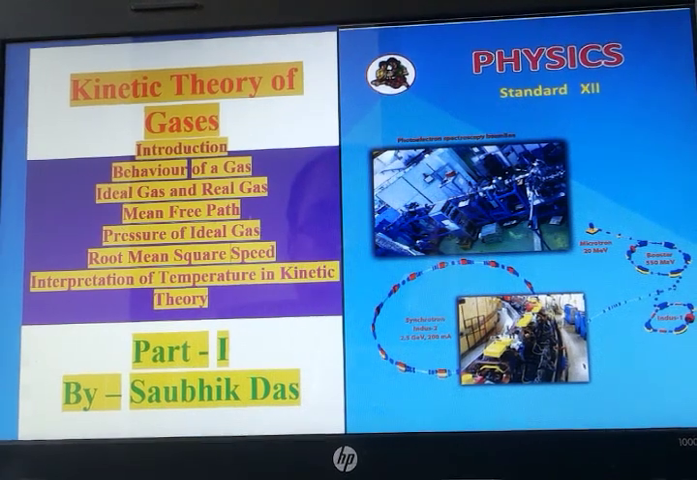Okay, mean free path. What is meant by mean free path? Pressure of an ideal gas, root mean square velocity, and interpretation of temperature in kinetic theory.